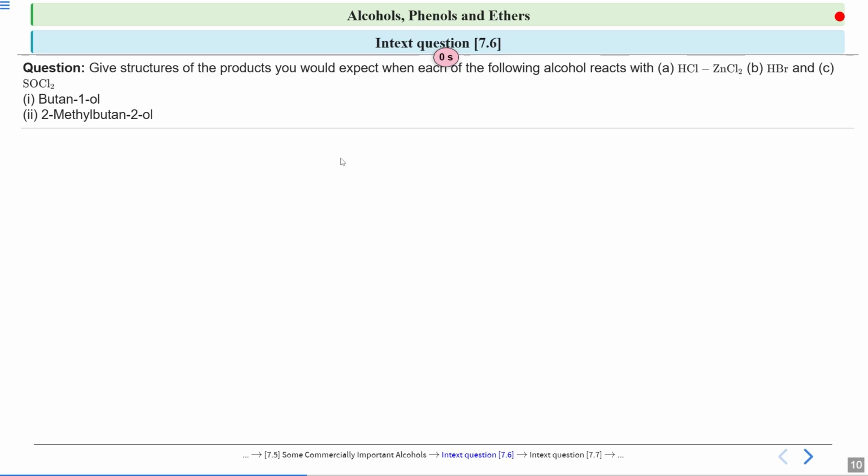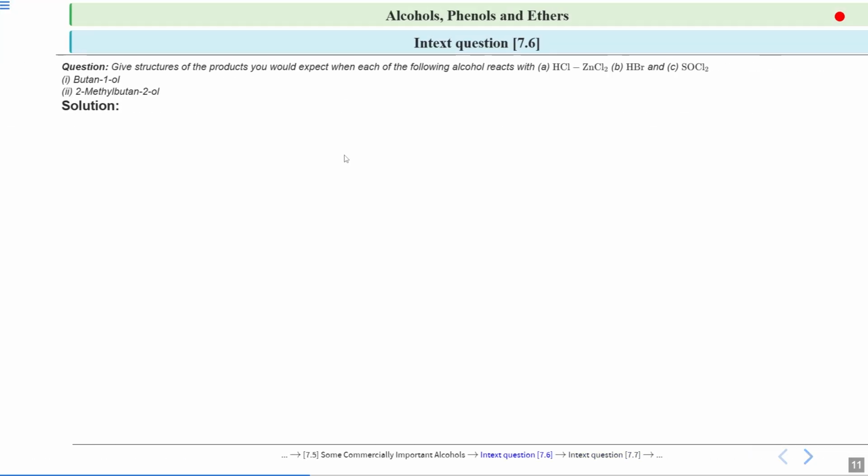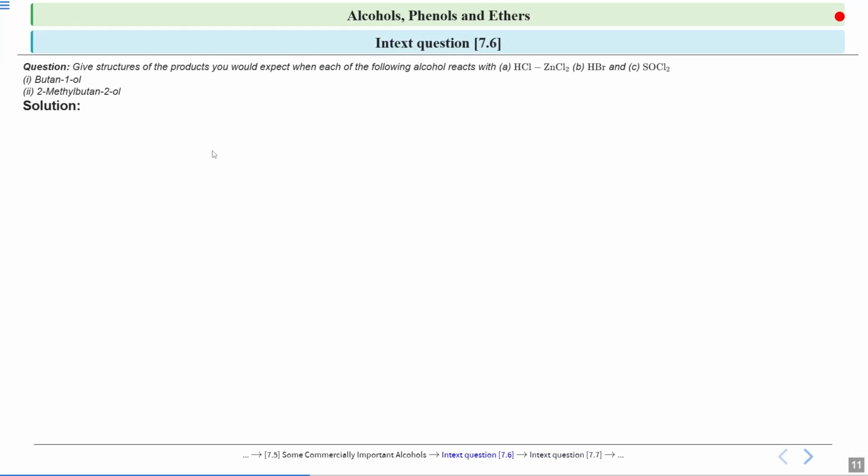Okay, let us see the solution now. First is the reaction of butan-1-ol with HCl, ZnCl2. If you remember, when we were studying alcohols, I told you that HCl and ZnCl2 is Lucas reagent. So you are reacting your butan-1-ol with Lucas reagent.